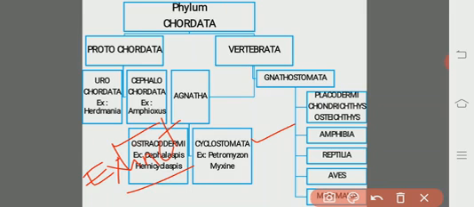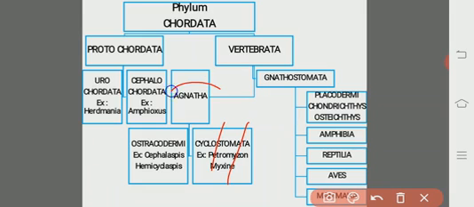Cyclo means round or circular. Stome means mouth. Eta means bearing animals. Those animals which bear a round or circular mouth, because they lack jaws, are included under the Agnatha.